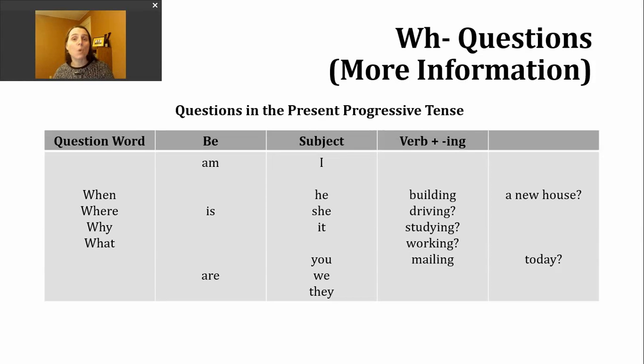There may be more information that comes after a question. It just kind of depends on what is being discussed. So we can build several different questions. I've added a few recent verbs of the day here for us to look at, but we could start with, when is he building a new house? We could jump down to our question word what and ask, what are you studying?